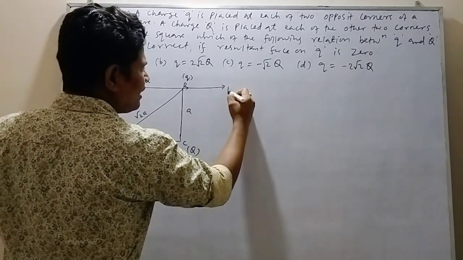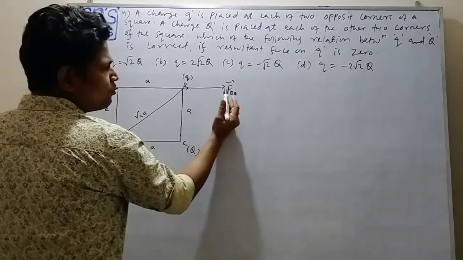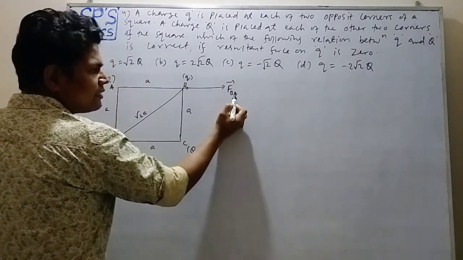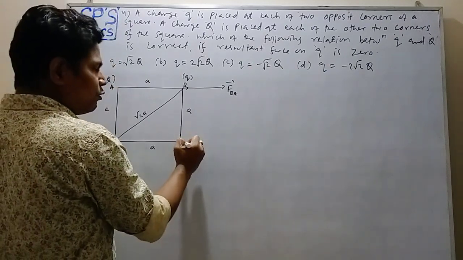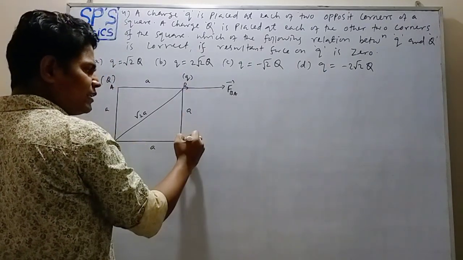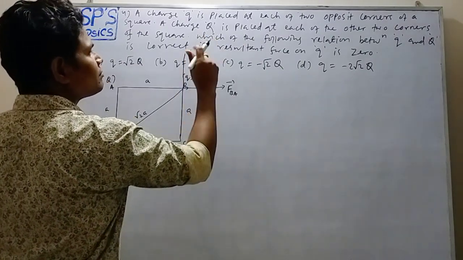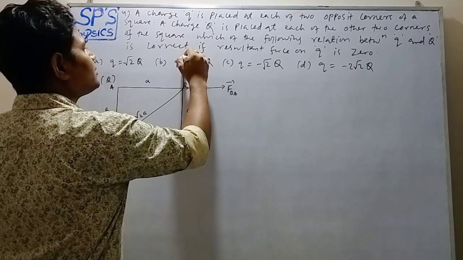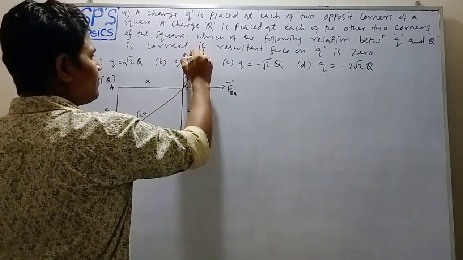FBA means force on charge at B due to charge at A. Similarly, force on charge at B due to charge at C is FBC.